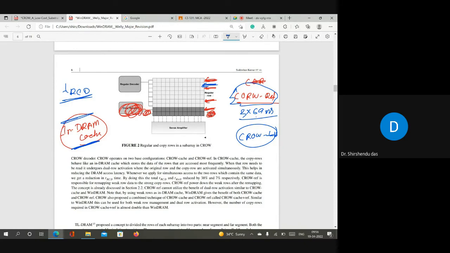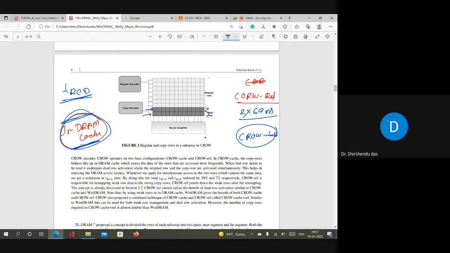And also one more advantage here: weak rows lose their charge very fast, but since we are using them as cache memory, it means that they will be regularly accessed, right? And we already know that if we access a row, then that row will be automatically refreshed. Let us go back to the CROW cache again. These are the copy rows in the CROW cache. Copies of the regularly accessed rows will be there in the copy rows. So these rows will be regularly accessed, and if they are regularly accessed, they will be refreshed automatically.